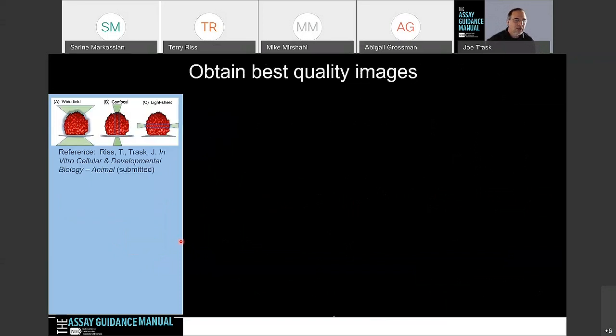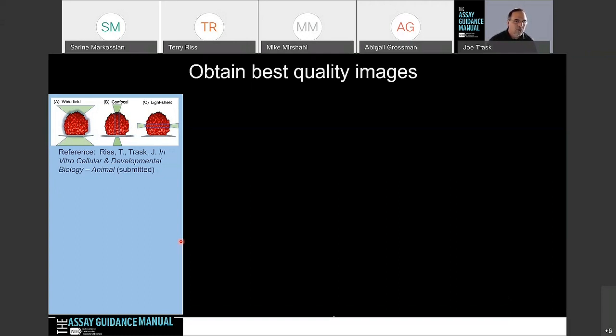So, obtaining the best quality images. In the past I've gone into some more detail about the instrumentation that we're using for capturing 3D images. I'm not going to do that this time. But I do want to stress that we can look at using wide field or confocal, and that's typically what most of the commercially available high content screening systems on the market use. Now there is light sheet, which people may be familiar with, probably more so in academia than in the pharmaceutical industry.